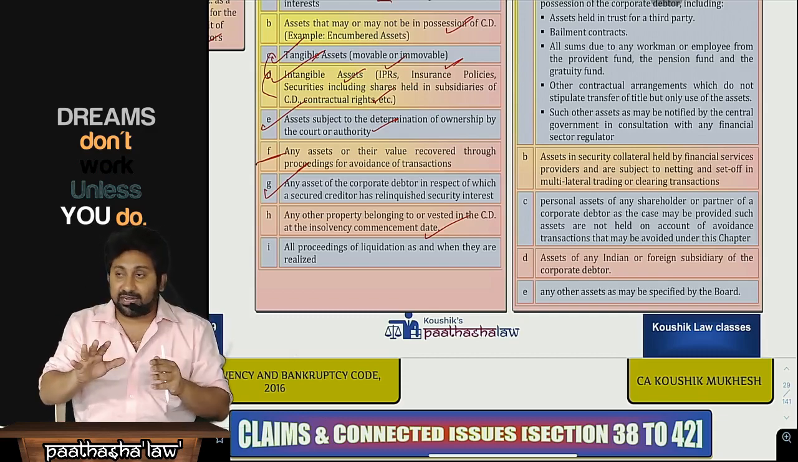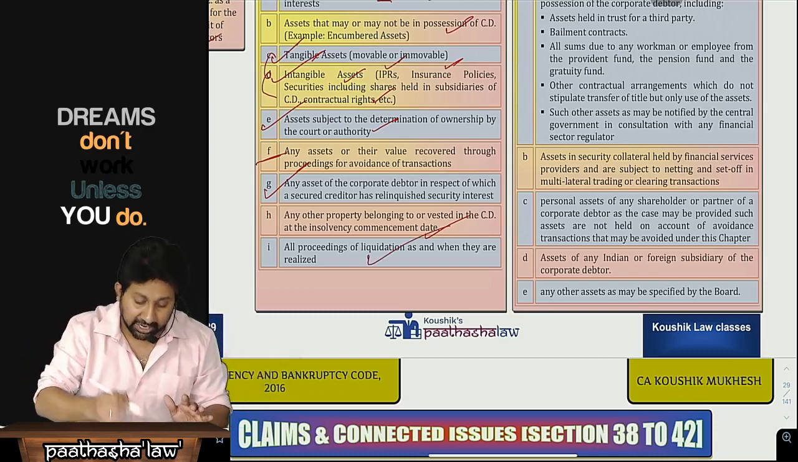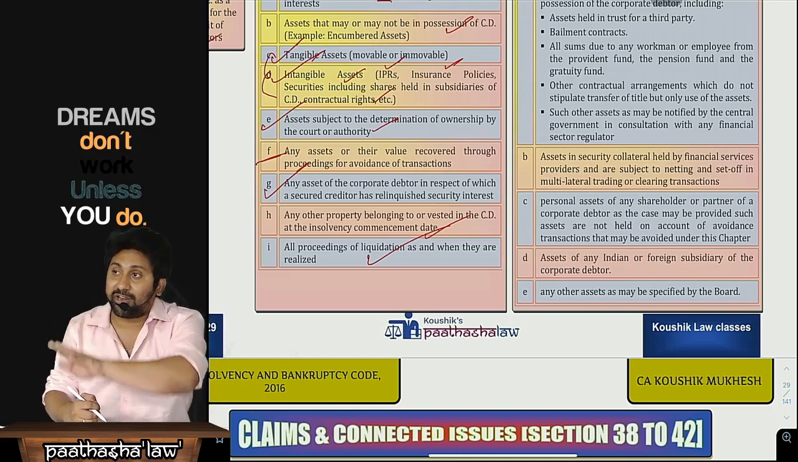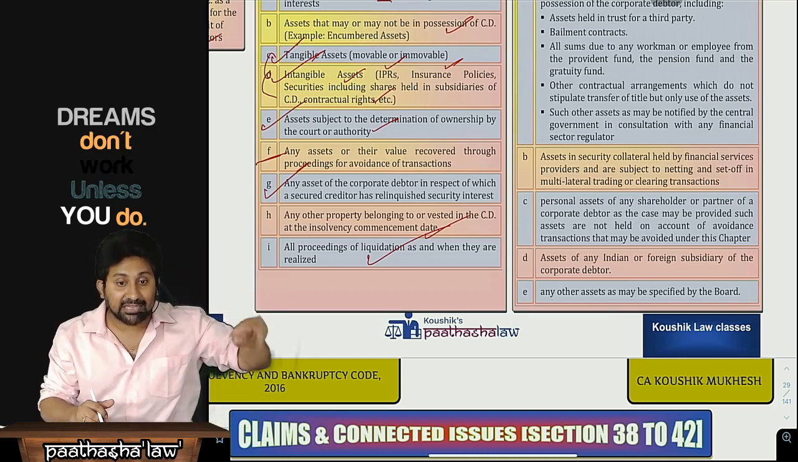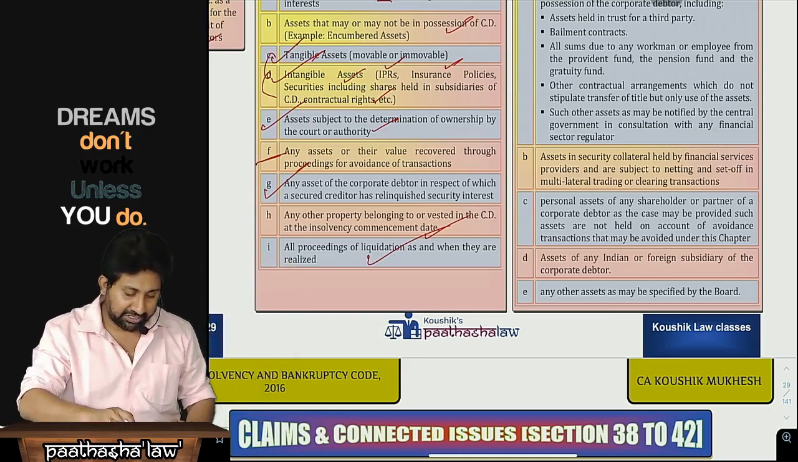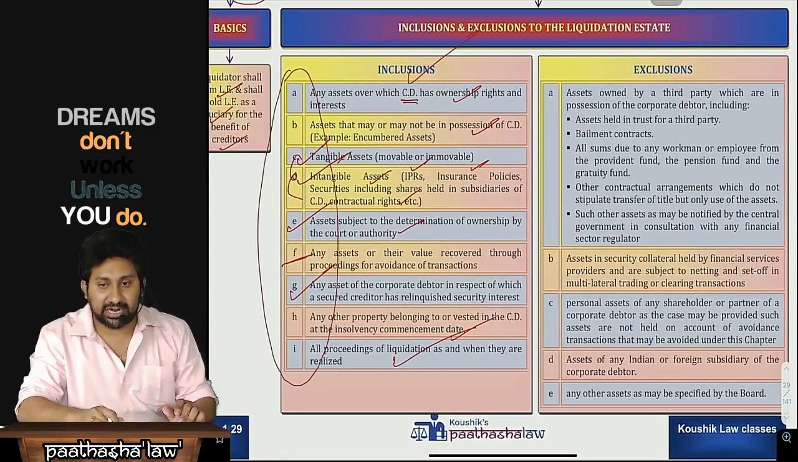Not only the assets sold in the market, the cash received will also form part of the liquidation estate. If you say that cash realized out of the sale of properties is not a liquidation estate, they will misuse it again. Therefore, all proceeds of liquidation as and when they are realized will also be called the liquidation estate. All these will be included in the estate.